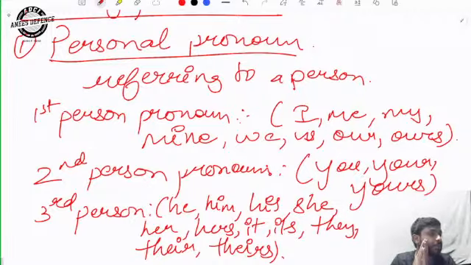Yusuf, phone de. Phone de phone. इधर phone de.